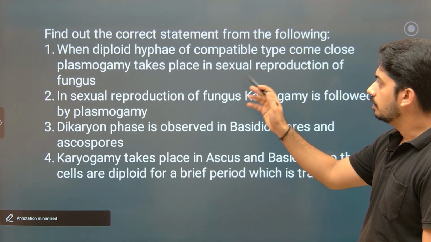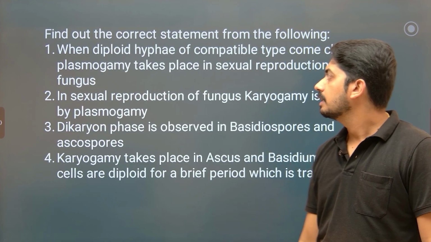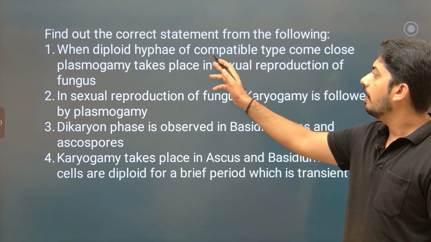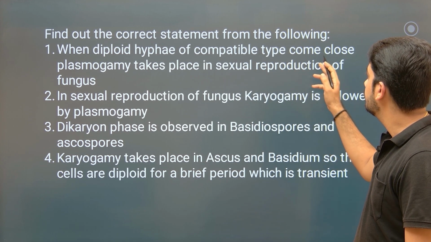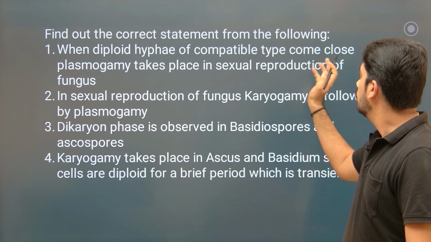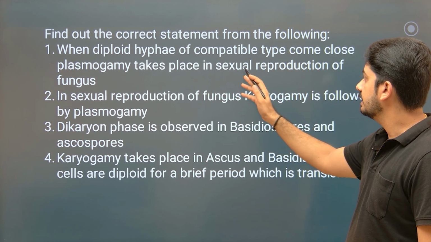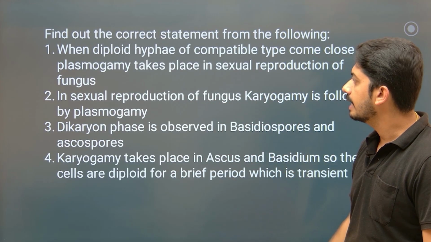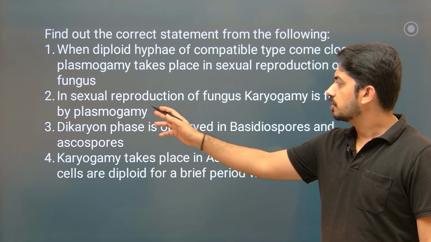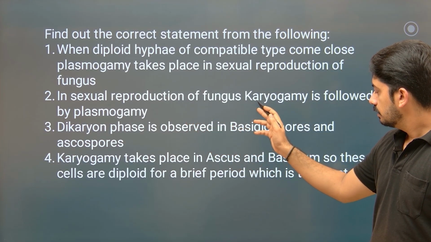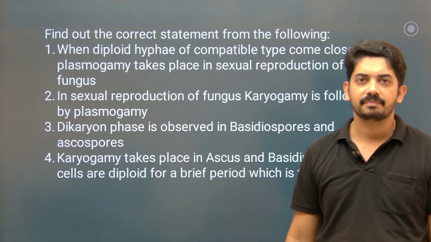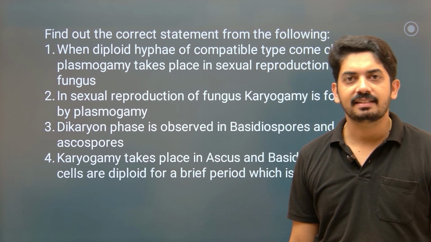Now just look at this question. Find out the correct statement from the following. When diploid hyphae of compatible type come close, plasmogamy takes place in sexual reproduction of the fungus. This is what we discussed, and this is the correct statement. And in sexual reproduction of the fungus, karyogamy is followed by plasmogamy. Is this statement correct?